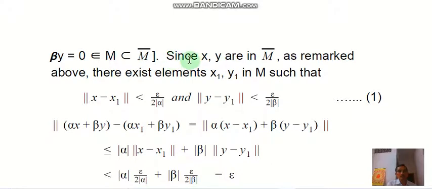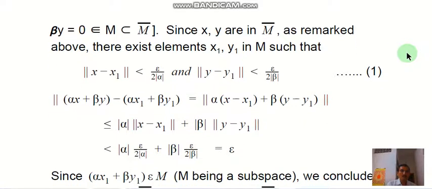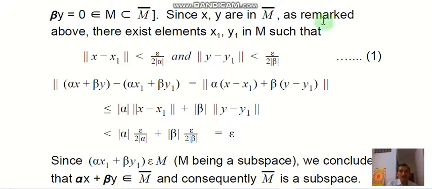So we consider here alpha and beta non-zero. Next, since x, y are in M bar as remarked above, there exist elements x1, y1 in M such that norm of x minus x1 is less than epsilon by 2 modulus alpha, and norm of y minus y1 is less than epsilon upon 2 modulus beta.